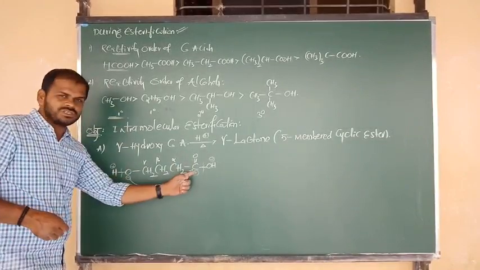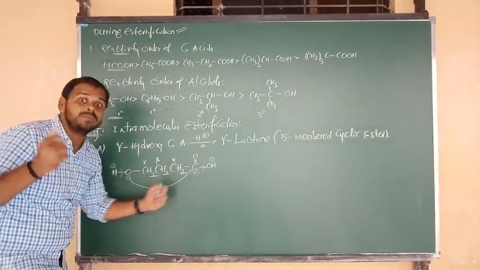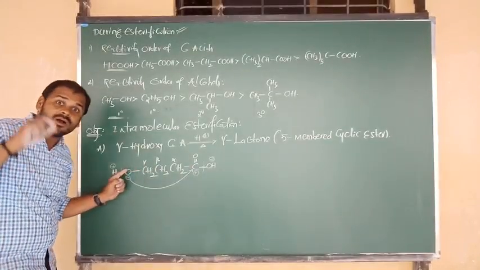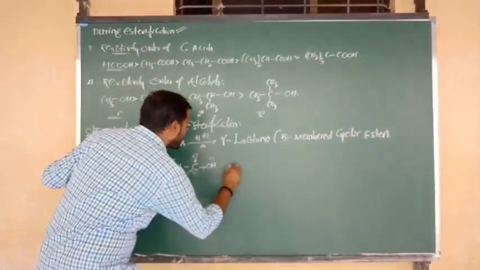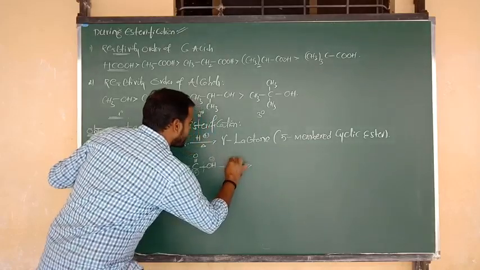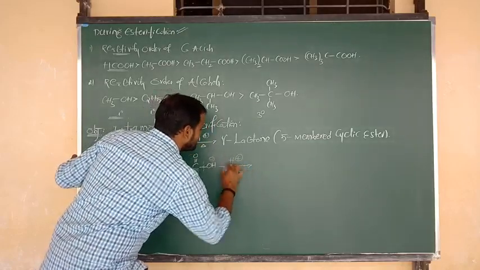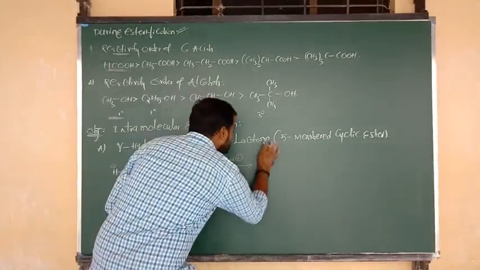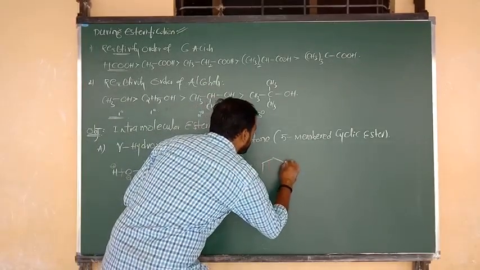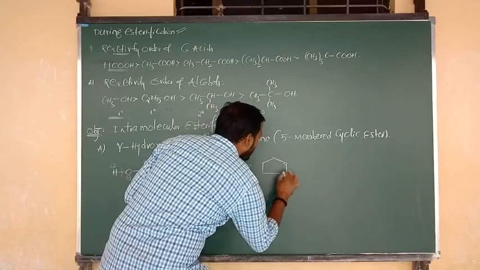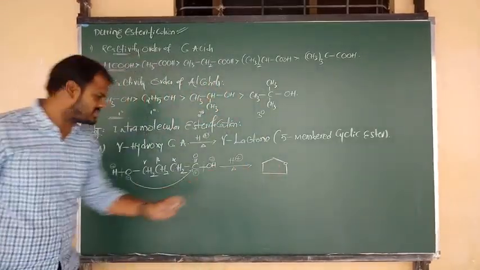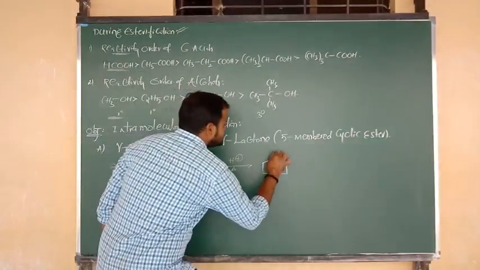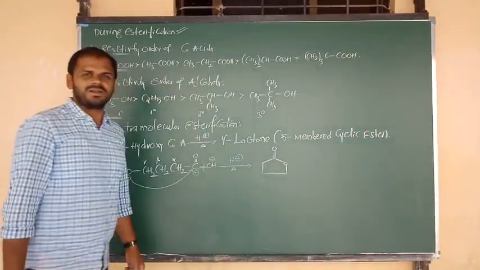New bond formation means we get a ring. Which membered ring? 1, 2, 3, 4, and by taking oxygen, that is 5. The reaction takes place in an acidic medium, and we get a 5-membered product. In that 5-membered ring, one of the ring atoms is oxygen, and the oxygen is connected to the C double bond group.